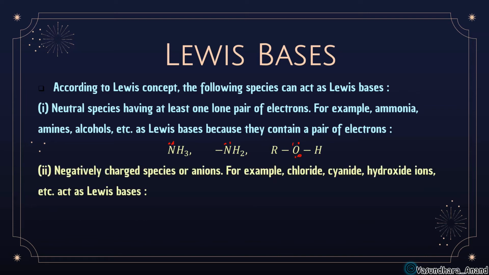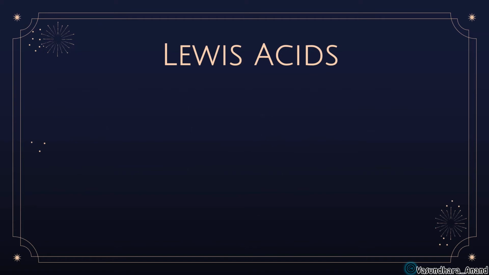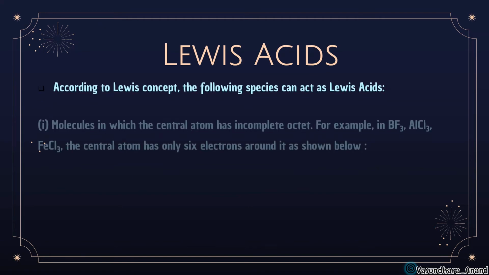Negatively charged species or anions, for example chloride, cyanide, hydroxide ion, act as a Lewis base. All that are negatively charged, if it is having a lone pair of electrons or having any negative charge, like Cl minus, CN minus, OH minus, then it will be considered as Lewis base. Got it? Okay. So now Lewis acid examples we are doing. All that electron deficient will be Lewis acid.